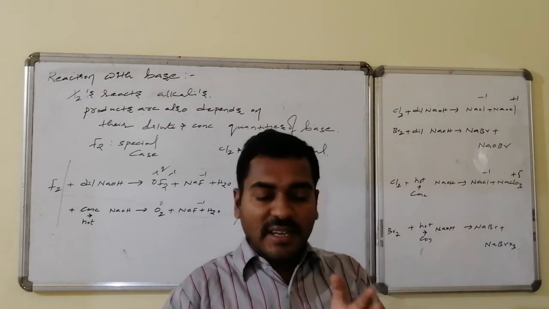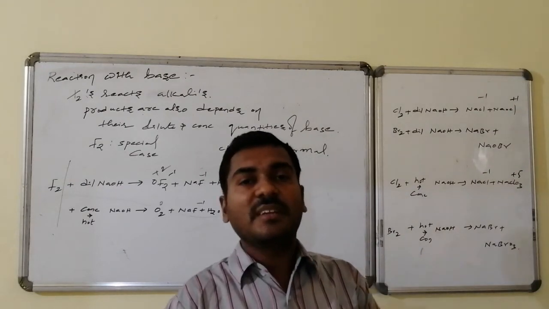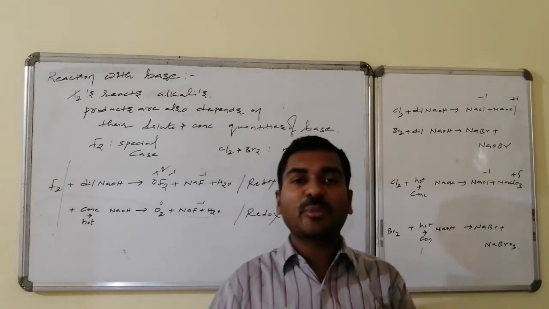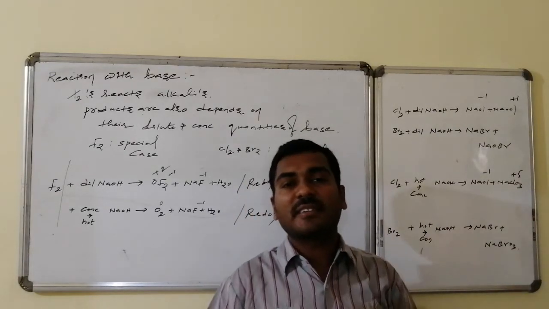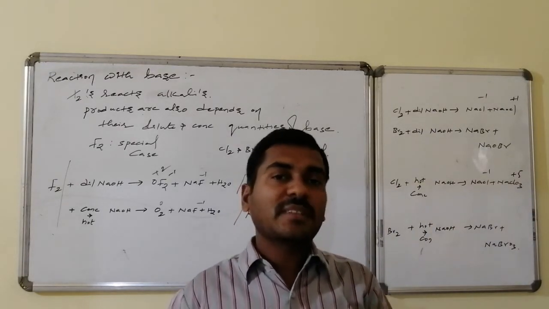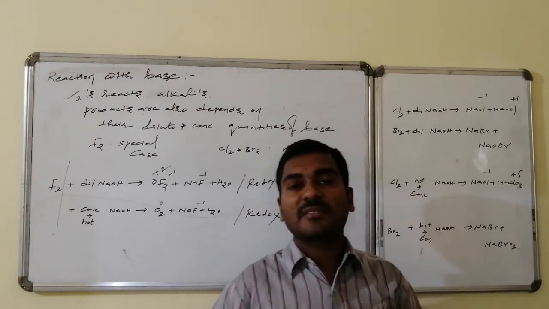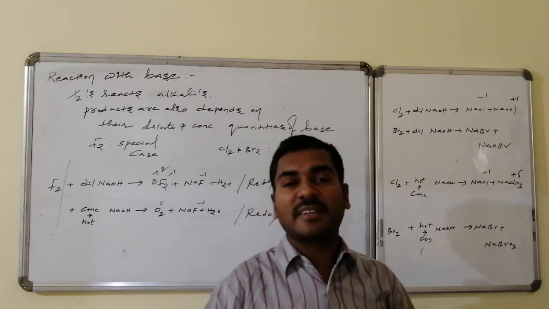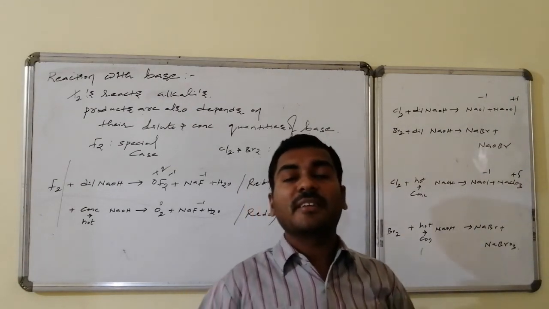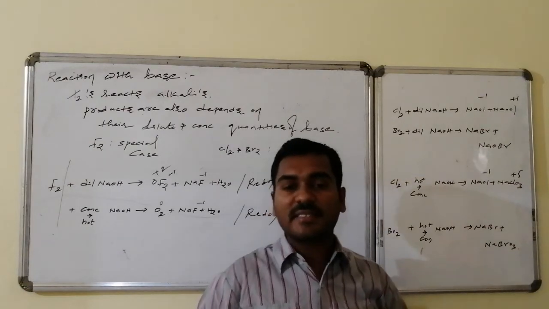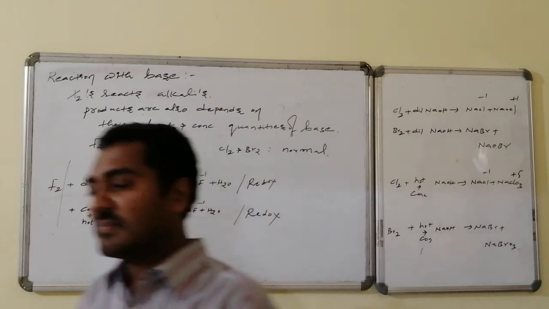Thus, the reactions of fluorine with alkali are a special case. It leads to oxygen difluoride under normal conditions and leads to oxygen under very hot and concentrated conditions. Similarly, with the other halogens, under normal conditions, chloride and hypochlorite formation takes place. Under hot and concentrated conditions, chloride and chlorate formation takes place. Thus, the reaction of alkali with halogens takes place.